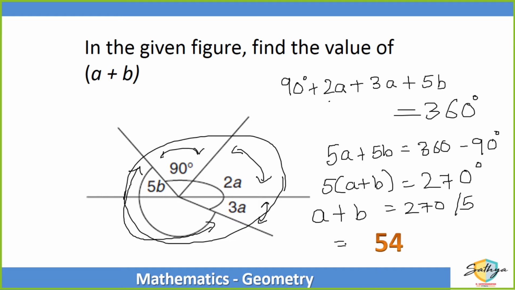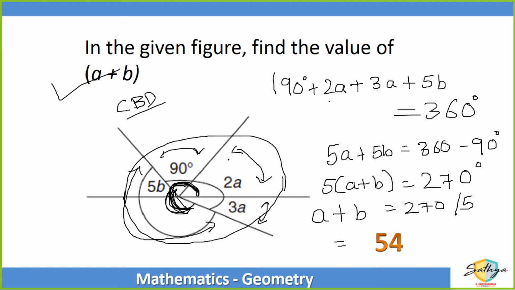Okay, 180 degrees. Sonia, the total is 180 degrees of which three angles? None of the angles add up to 180 degrees in this example. Which three angles add up to 180 degrees? Are any of the three angles making a straight line? Which three angles are 5b plus 90 plus 2a? Sonia, 5b is this entire thing, 90 is this, and this is 2a. Do you think these three total 180 degrees? Right, so you actually have only one equation. You can only find the value of a plus b. The individual values of a or b cannot be determined.